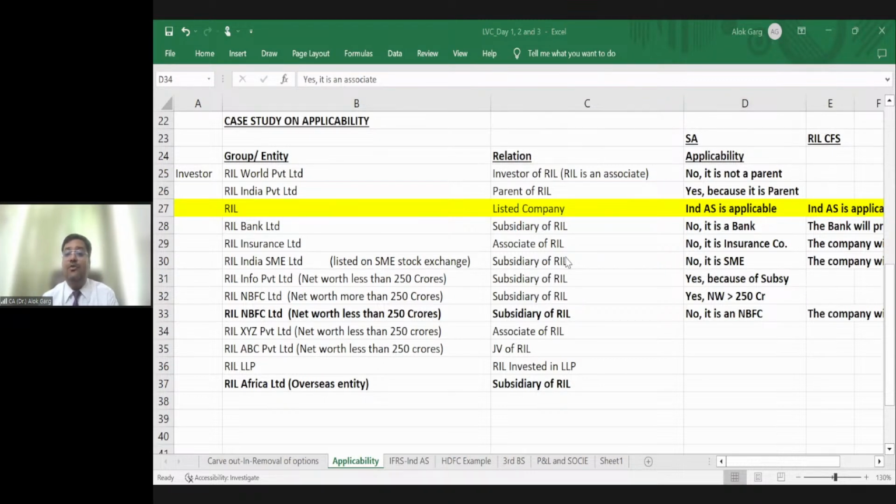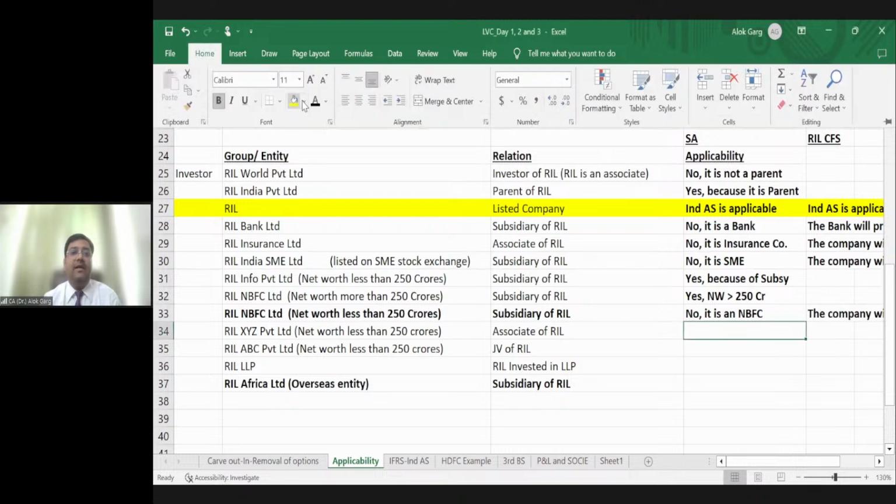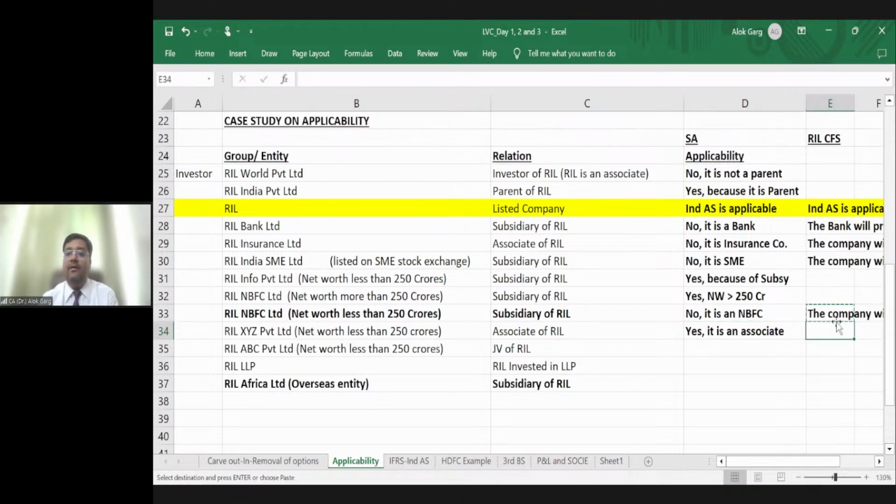Why? Because it is an associate of RIL, right? Is that clear? Yes. Why? Because it is an associate. Of course, the company will not separately prepare because the company is already preparing Ind AS accounts.